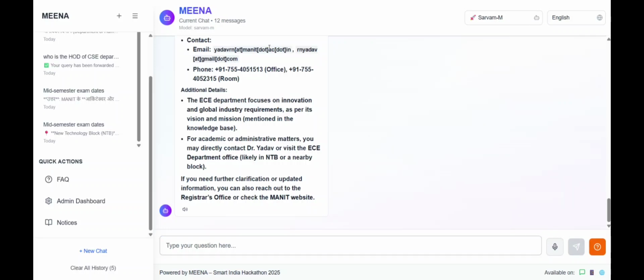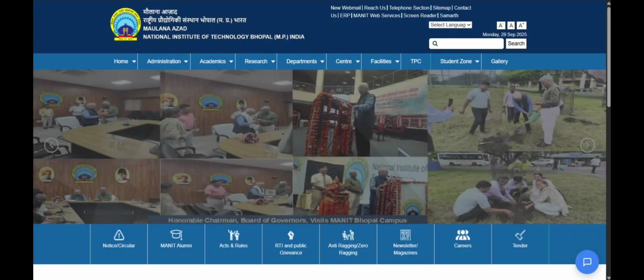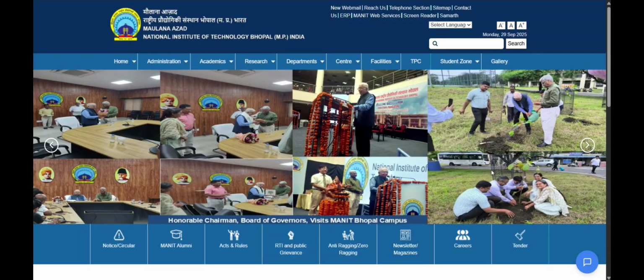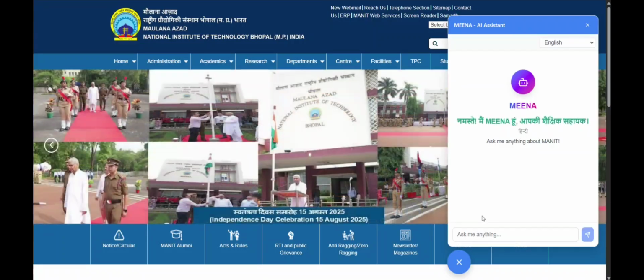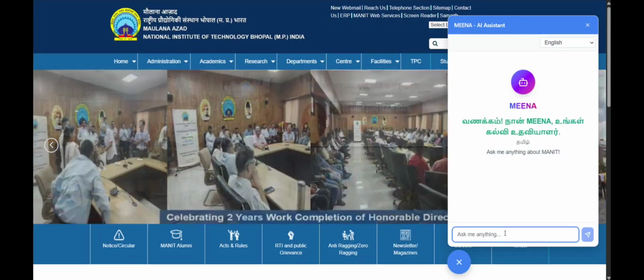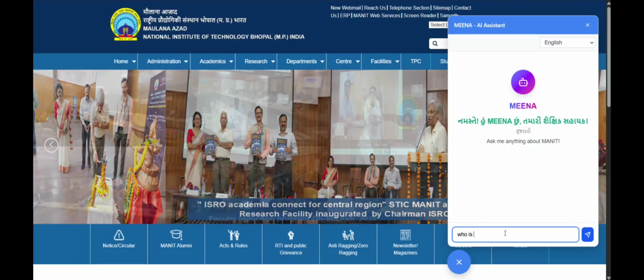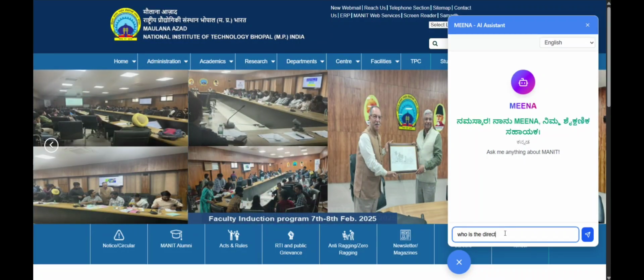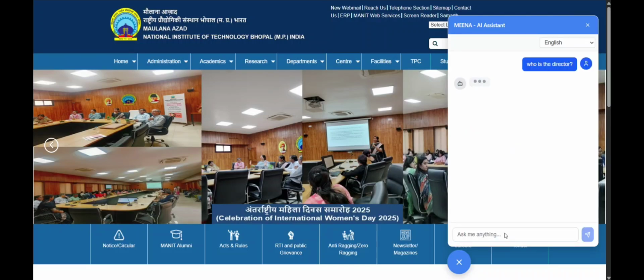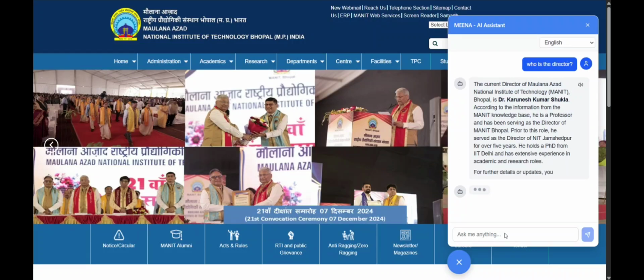I would like to demonstrate the embedding feature of this chatbot. For that, I have embedded the header code into the website here. After embedding the header code from the admin dashboard, you get a bubble on your website like this. Now you can ask anything about your college campus. For example, who is the director? And you can clearly see the reply here.